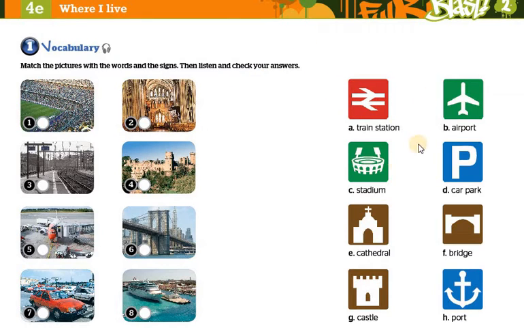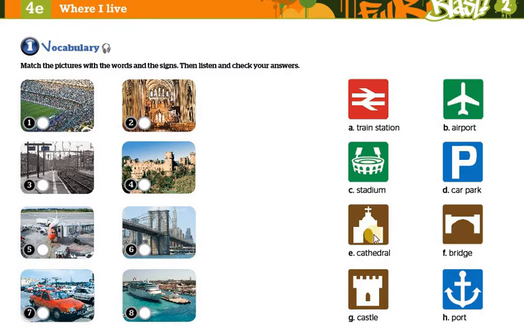first let's see some signs that we can find in our city, mainly in the streets and roads. We can see them in our everyday routine. So, train station. We all know it. Stadium, cathedral. Basically, as Moroccans, we find mosques.